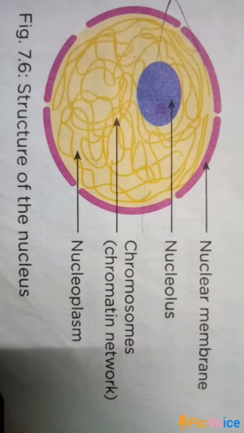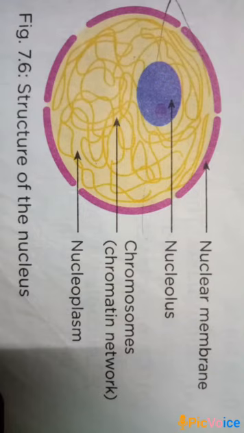The next main important part of the cell is the nucleus. This is a spherical or oval structure found at the center of the cell. It is known as the brain of the cell. This is because it controls the activities of the cell.